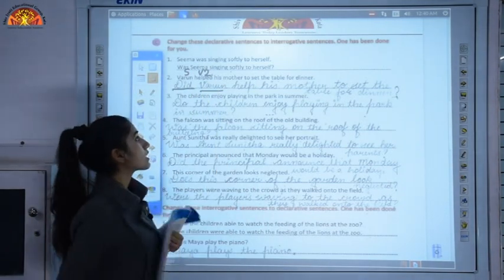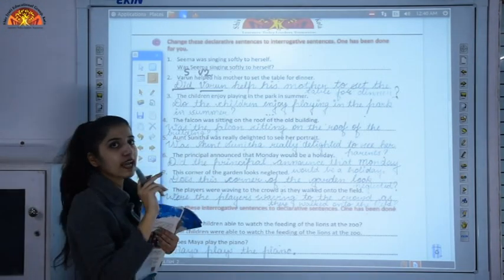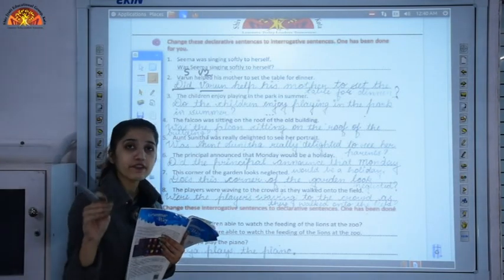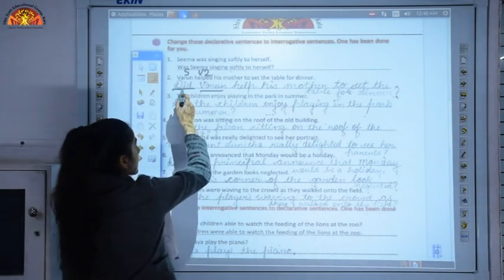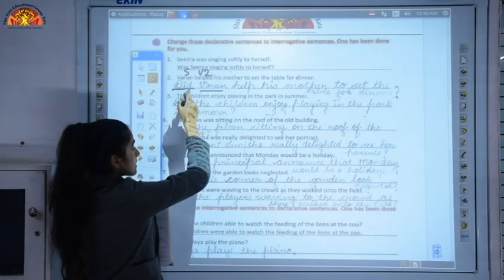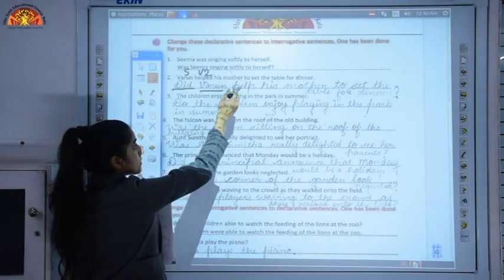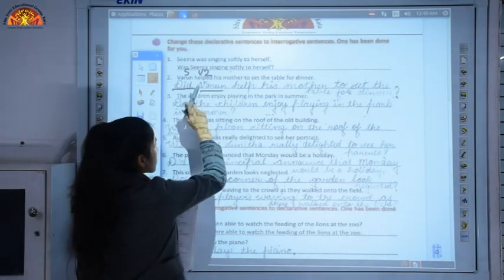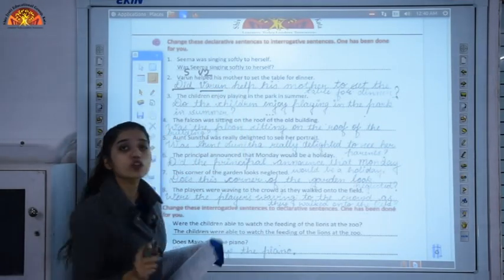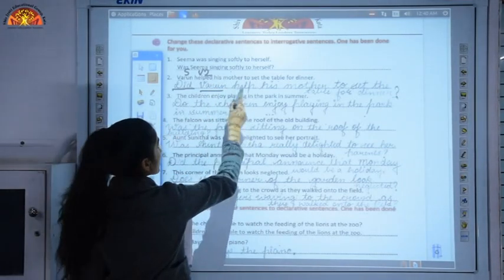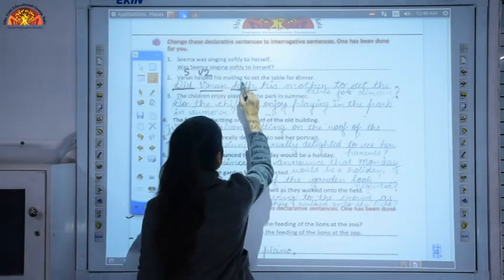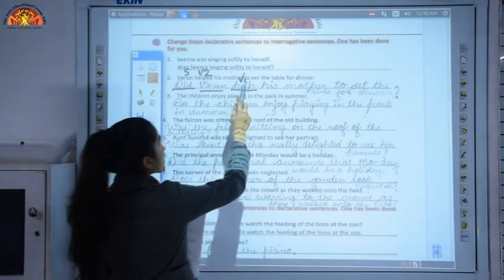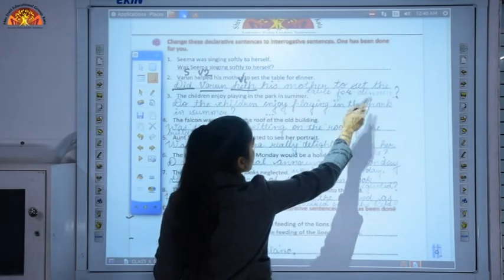Whenever we are converting a declarative sentence given in the past tense, we start the sentence with did, then Varun, and with did the first form of the verb always comes. Remember that. That's why it will be did Varun help, not helped. This is the first form of the verb. So, did Varun help his mother to set the table for dinner?